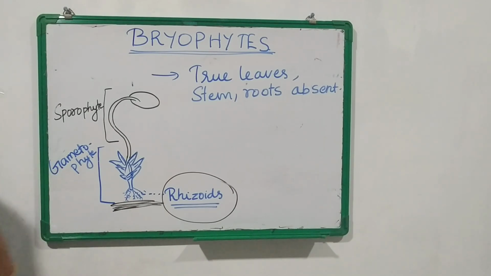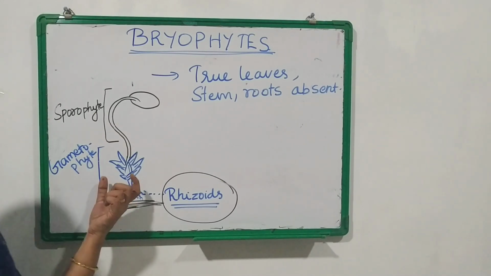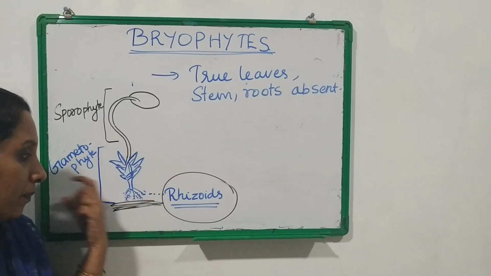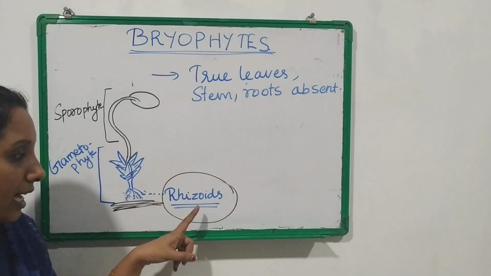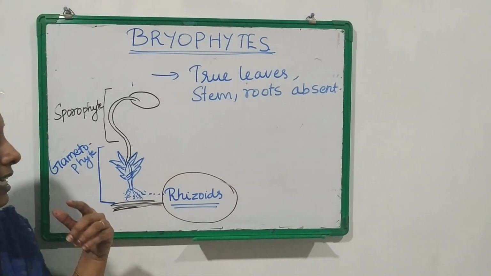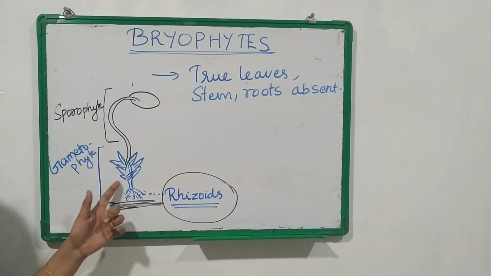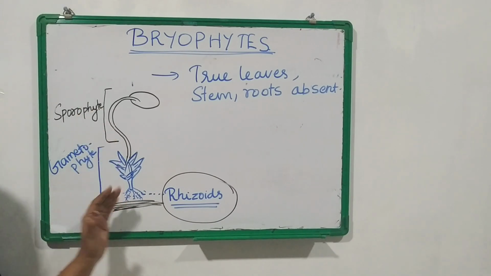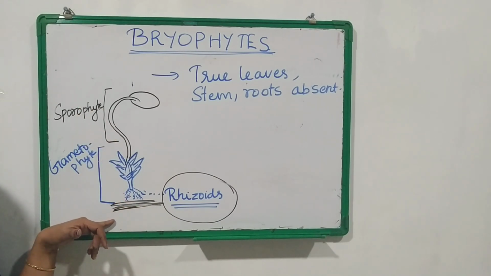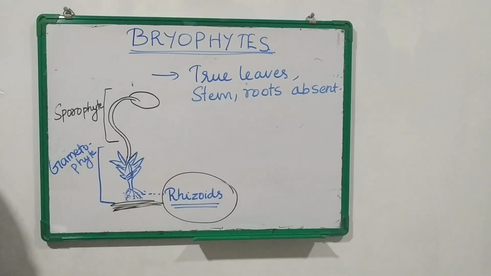So there are small root-like structures which attach the body to the substratum, that is the soil. These structures are known as rhizoids. So rhizoids are root-like structures which attach this body of bryophyte to the substratum or soil. Okay, so that is rhizoids.